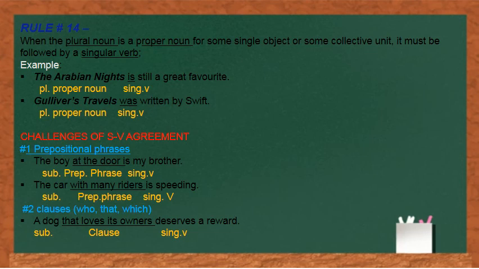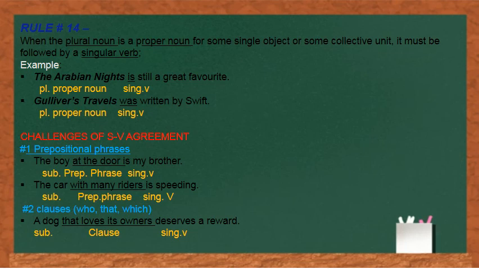So here in the sentence, our subject is the car. And the car is singular in nature, so obviously we'll use a singular verb, is. Again, with many riders, it is somewhere in the middle of the sentence. It is again a prepositional phrase because it is giving some extra information about the car.